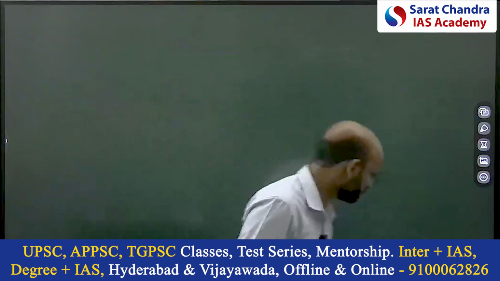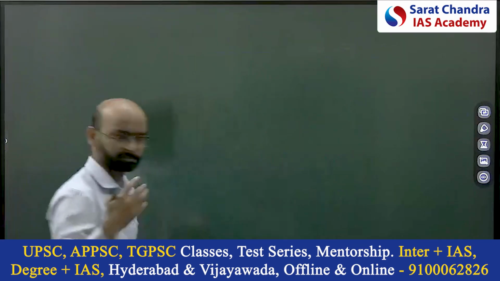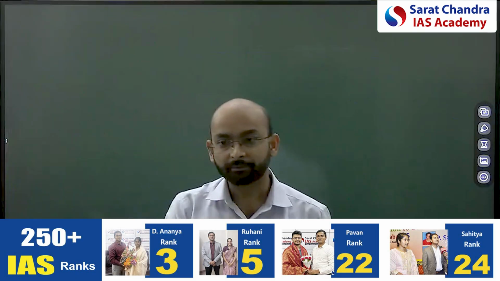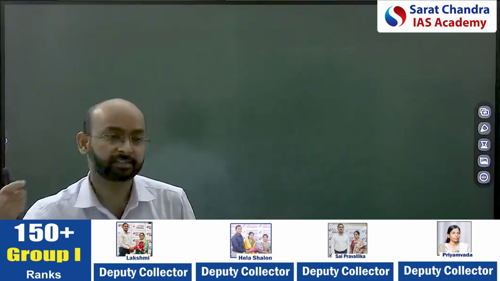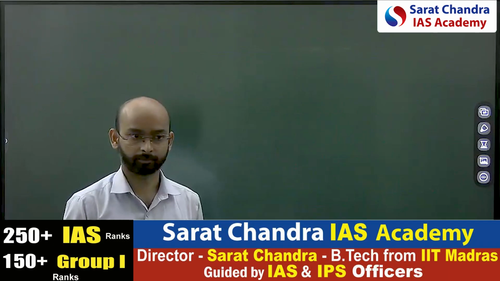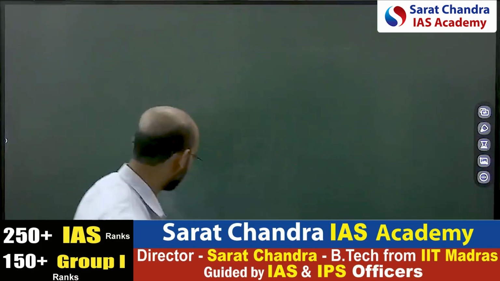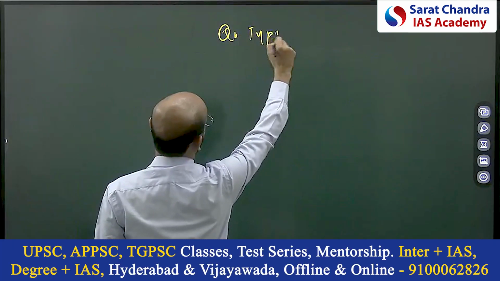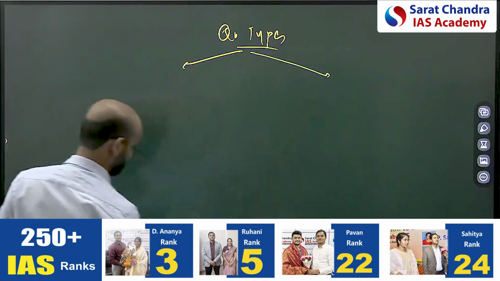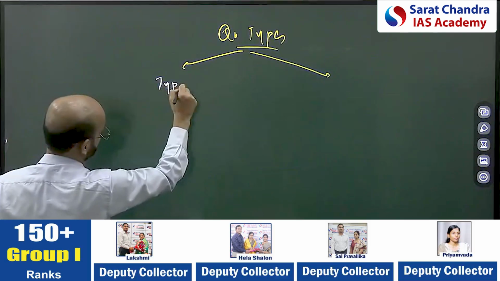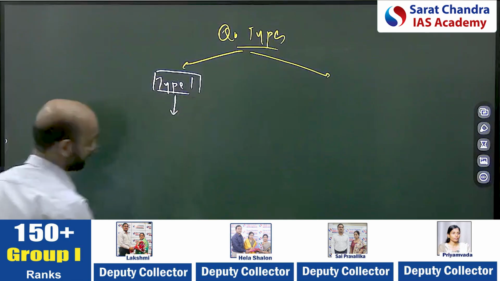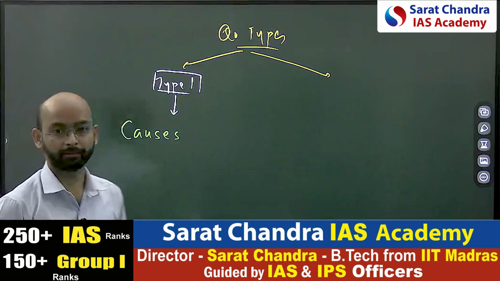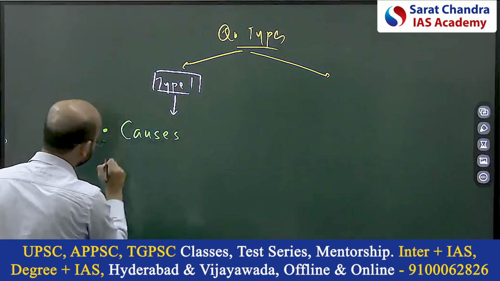Okay, so that is the thing, and the pattern of the questions is similar. What you see, same type of patterns are there. Mostly what they're asking is the event, what are its significance or impact, and second is what were the causes. So two types of questions they are asking. Type one is they are asking us about the causes of a particular event, or you can name it as evolution also.